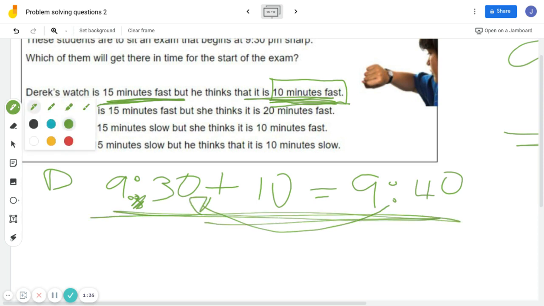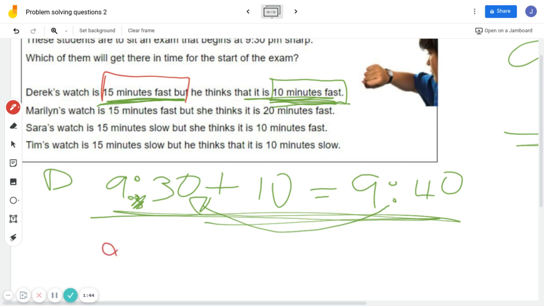The issue, however, is that he is wrong, because his watch is actually 15 minutes fast. So when his watch says 9:40, we minus 15 to figure out the real time: it is actually 9:25.